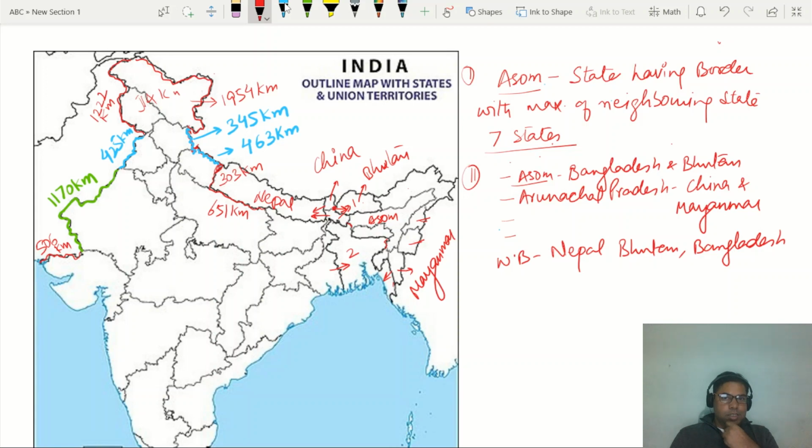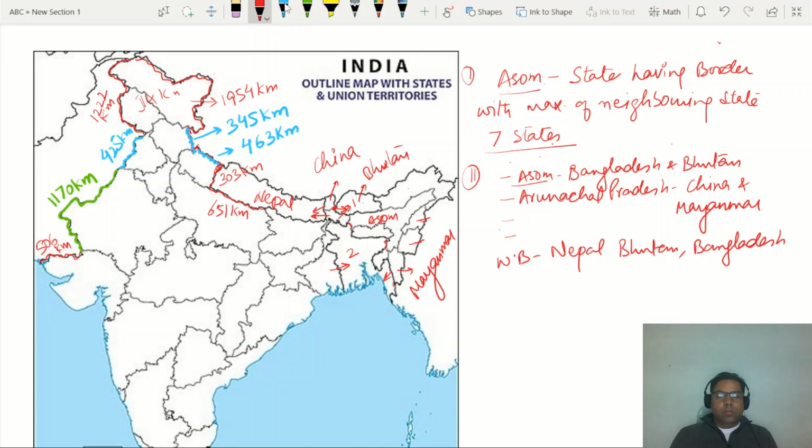So with these three nations, West Bengal has a border, right? So in this way, this is the whole political scenario of the northeastern states, including West Bengal, the political boundaries. This is important to keep in notice, and this is very important.